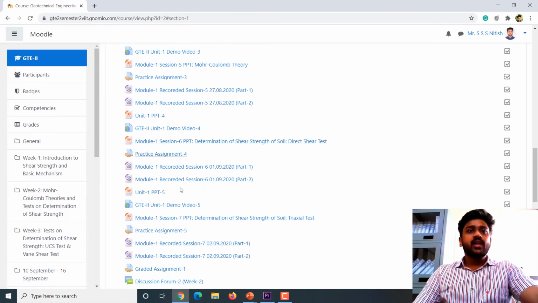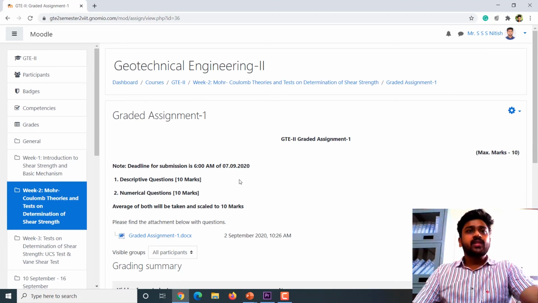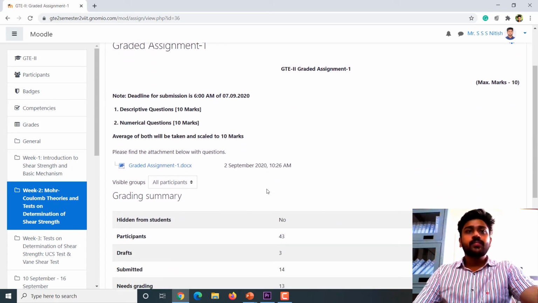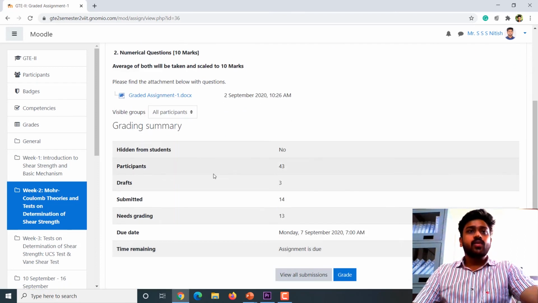And in week 2, at the end of week 2, I have given one graded assignment. So I have mentioned it with some rubrics of descriptive questions of 10 marks and then the numerical questions of 10 marks. So I said that these will be scaled to 10 marks. So I have given a document here, and out of this I will get to know how many participants have just drafted or submitted these.